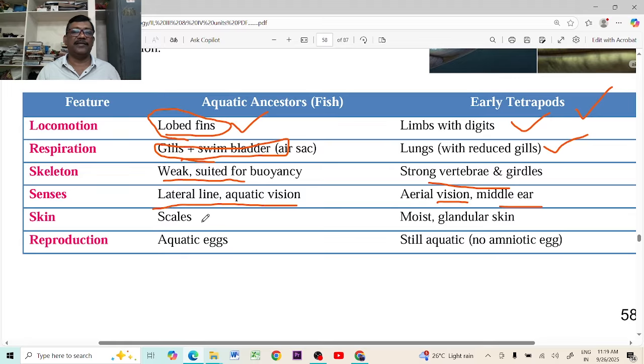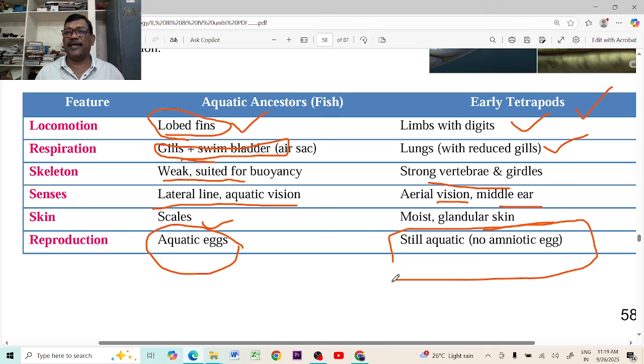And the skin is completely covered with scales. Now the skin became a moist and glandular skin in the amphibians or early tetrapods, which can obtain the oxygen from the surrounding environment very easily. The reproduction is aquatic eggs. They laid eggs in the aquatic environment. Now while they become the early tetrapods, still they lay eggs in the water. The frogs or salamanders can go visit the water to lay the eggs. But in later development, they become reptiles. Those are completely adapted to live on land. They lay eggs on the land. But